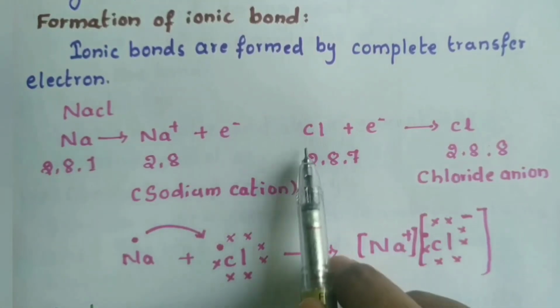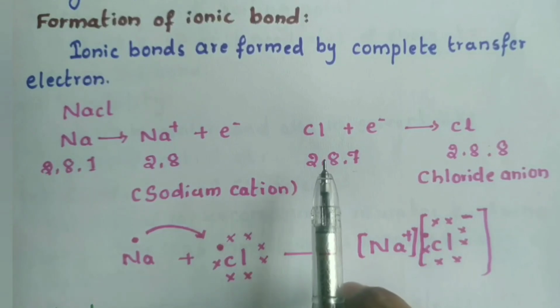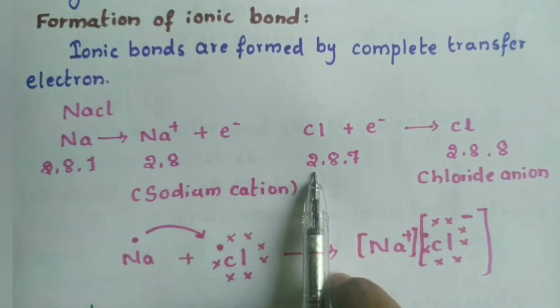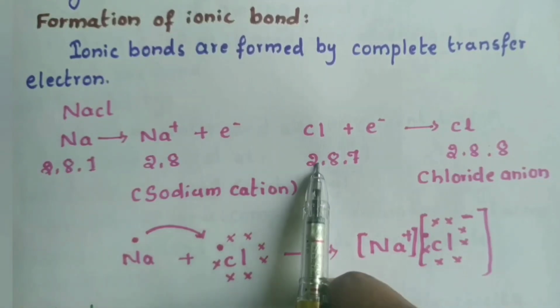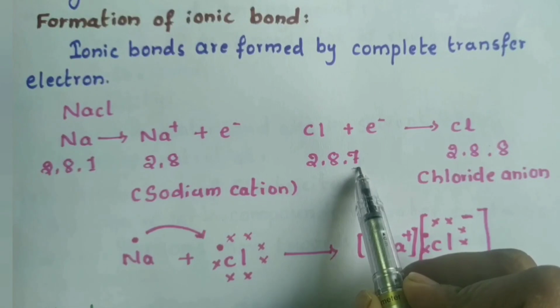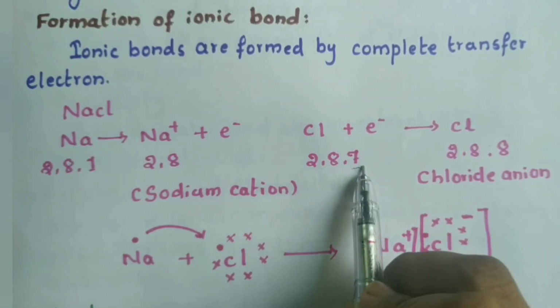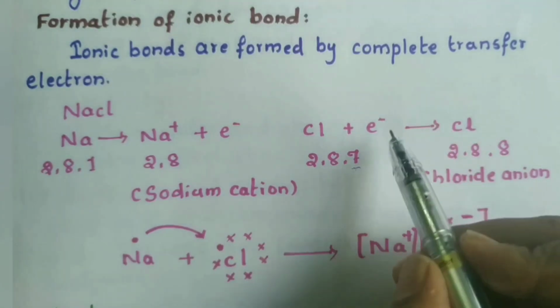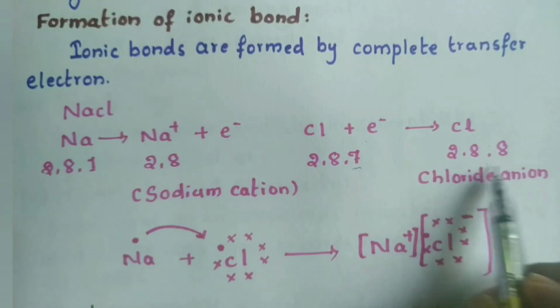Next, what about chlorine? Chlorine gains one electron. See the electronic configuration of chlorine, it will be 2, 8, 7, because the total number of electrons in chlorine is 17. So in the last shell, it has only 7 electrons. To reach the octet number, it has to gain 1 more electron. So 1 electron will be added to it to make an octet.